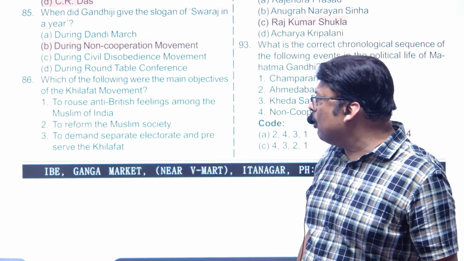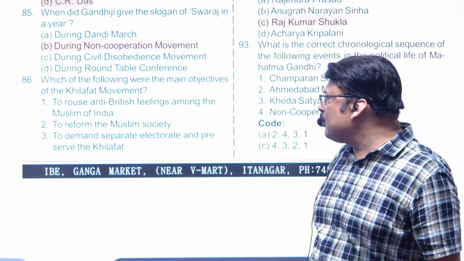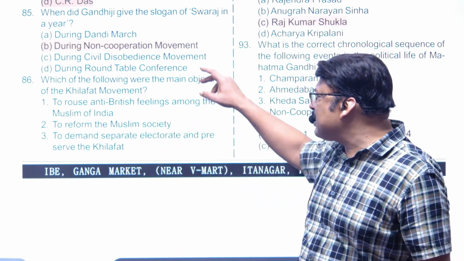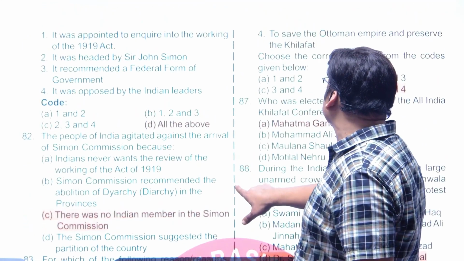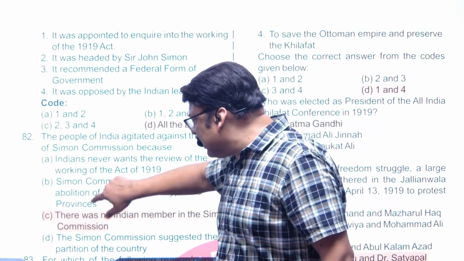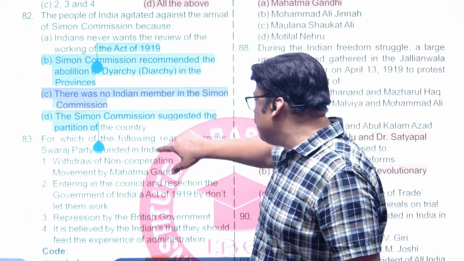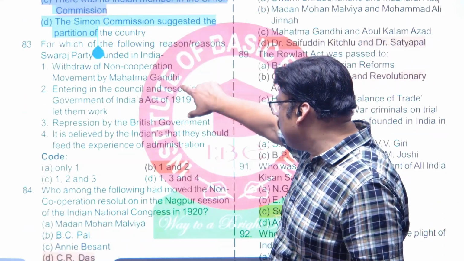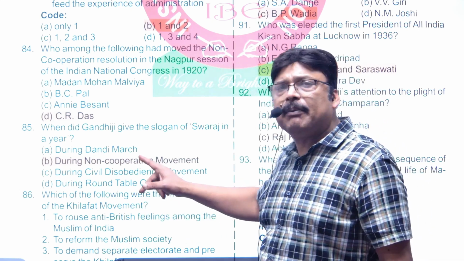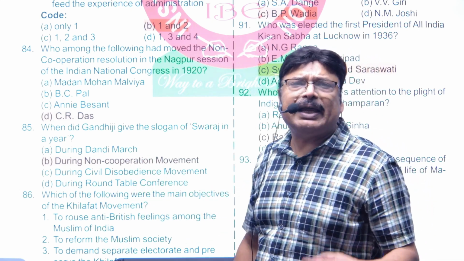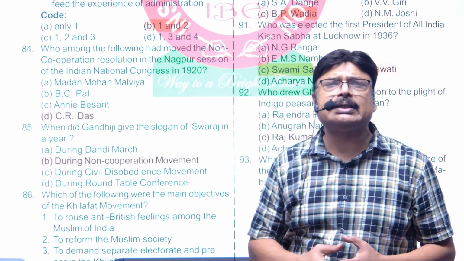Now, if we go by this one, it was to demand a separate electorate, preserve the Khilafat. And one more is to rouse the anti-British feeling among the Muslims, right? Let me make you understand why this Khilafat.